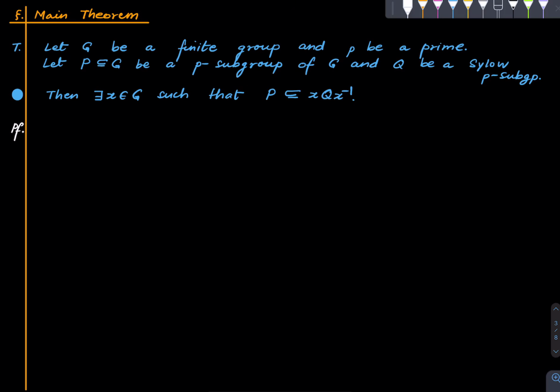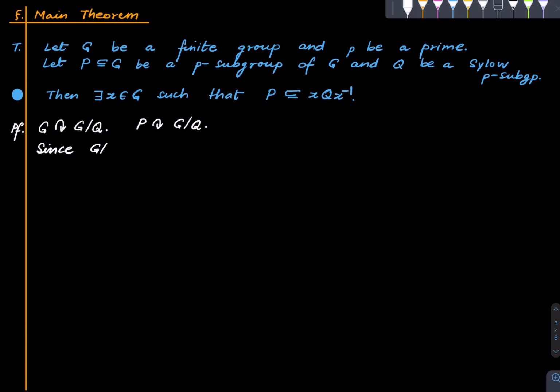So here is how it goes. We consider the coset action of G on G mod Q, but we will not work with this action, we will work with the restriction. Since G acts on G mod Q, any subgroup of G also acts on G mod Q, and hence in particular the group capital P acts on G mod Q. Right, so throughout this proof we will work with this action. And now here is the main observation.